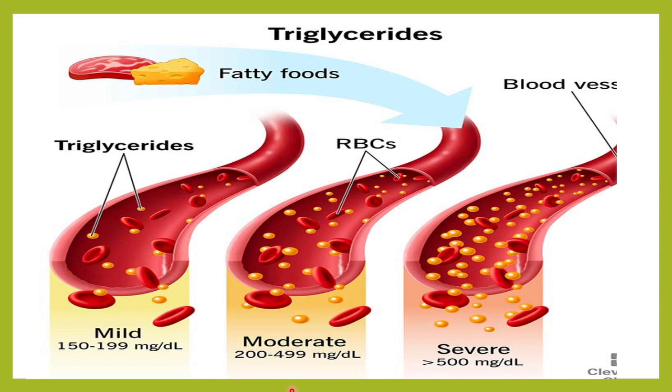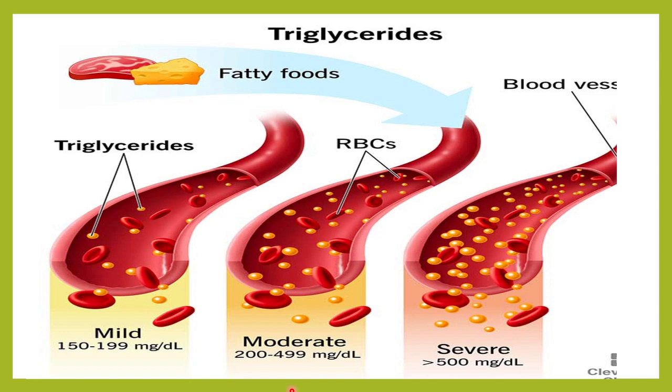More than 500 mg of triglyceride in your blood can cause various complications. It can damage your heart, your brain, your peripheral vessels, and your kidney. So triglyceride has to be at a particular level for the vital functioning of our body.